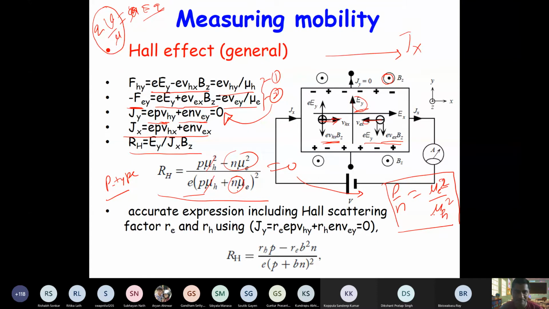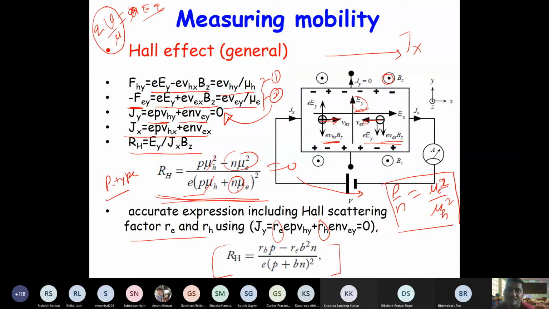Then in texts you may sometimes find a more accurate expression which takes care of scattering factors. So this is basically RE, the scattering factor for electron, and RH, the scattering factor for hole. So they may be different. We will not go into this, but this is just for completeness. You may encounter this kind of expression. If at all we have to use, we will use the first expression only.